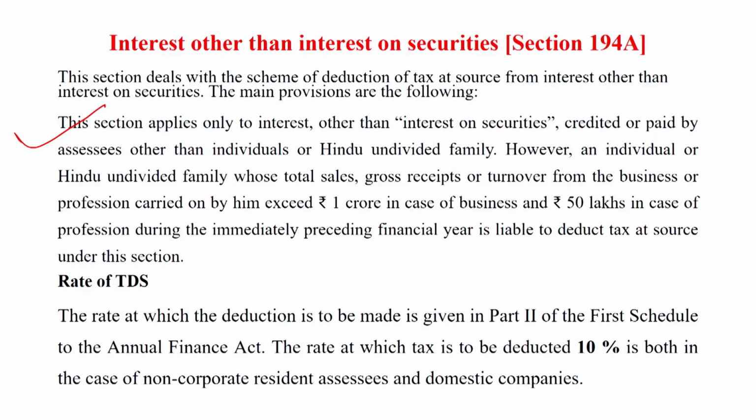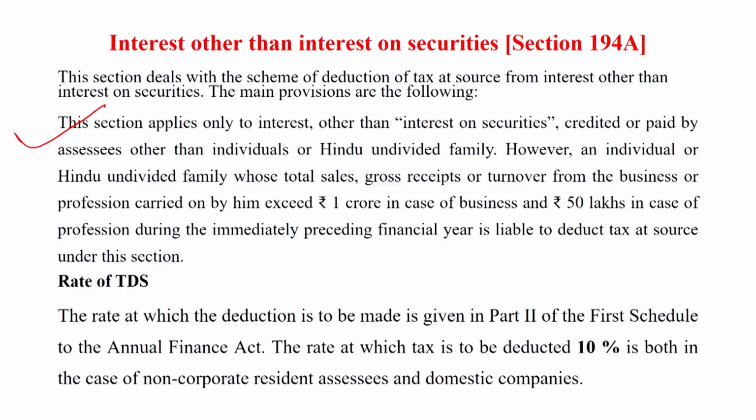However, an individual or Hindu undivided family whose total sales, gross receipts or turnover from the business or profession carried on by him exceeds rupees 1 crore in case of business and rupees 50 lakh in case of profession during the immediately preceding financial year is liable to deduct tax at source under this section.